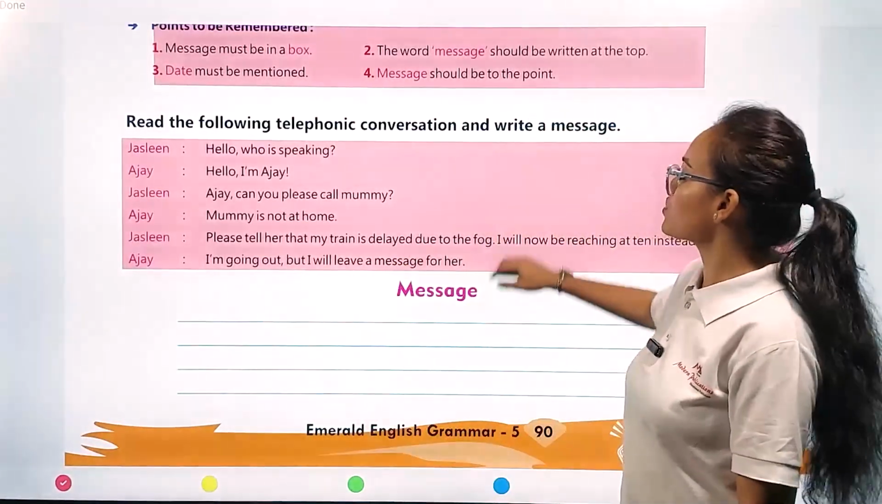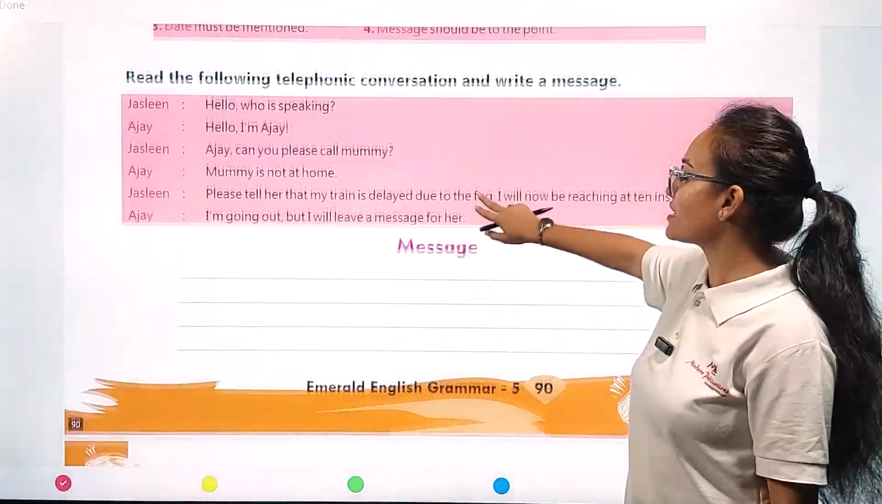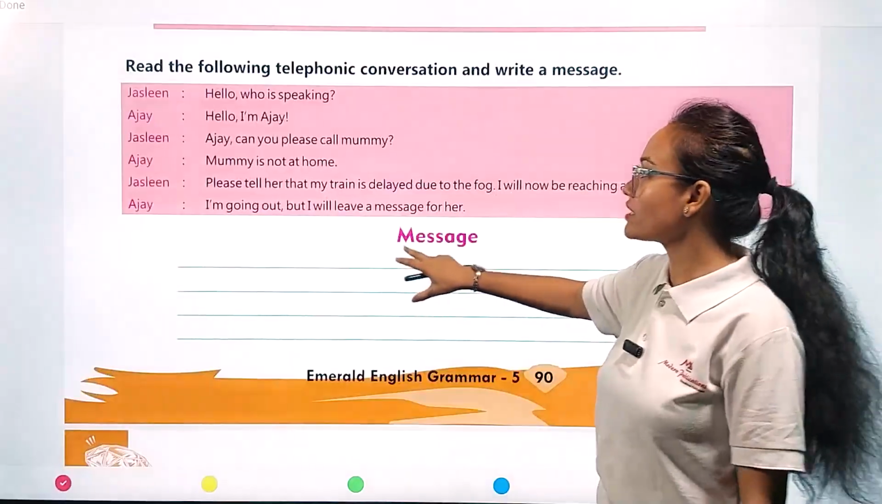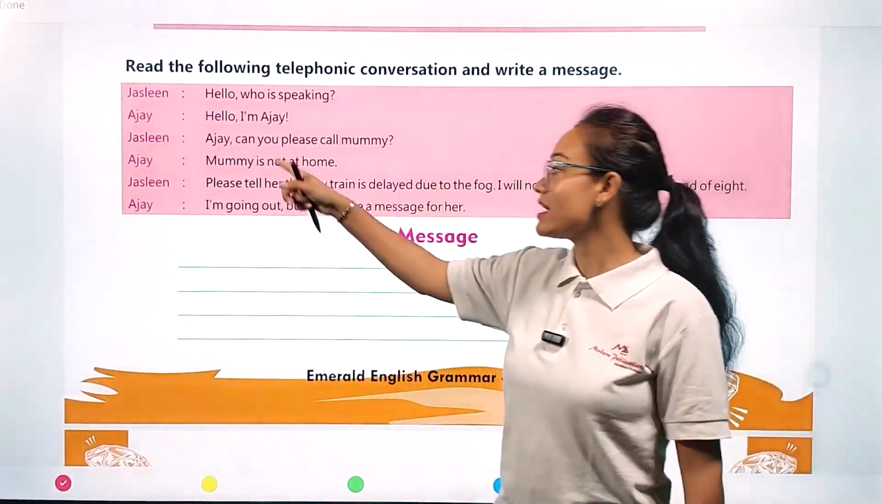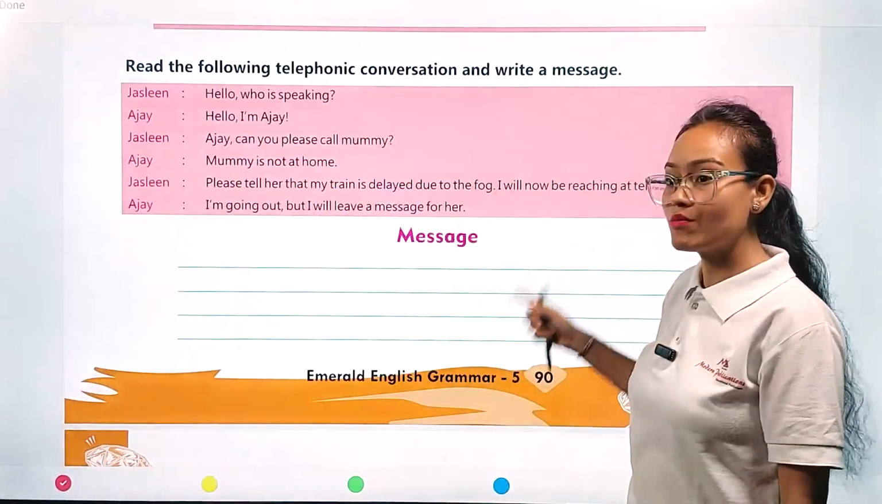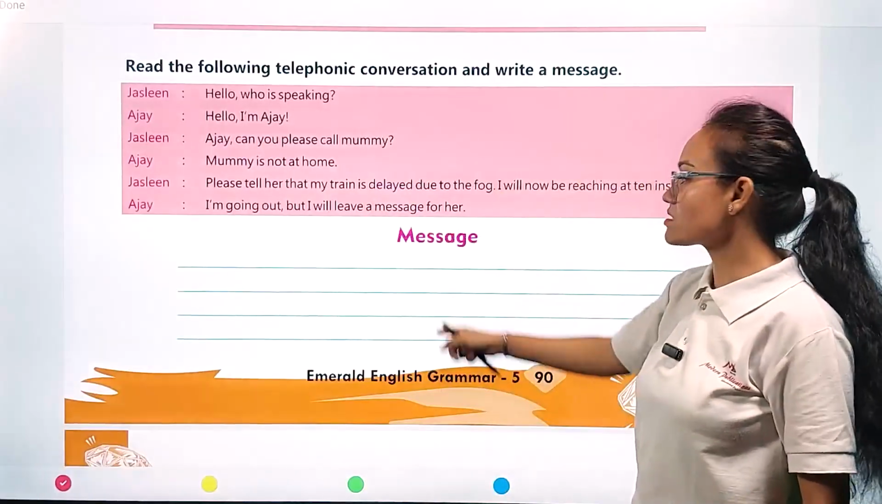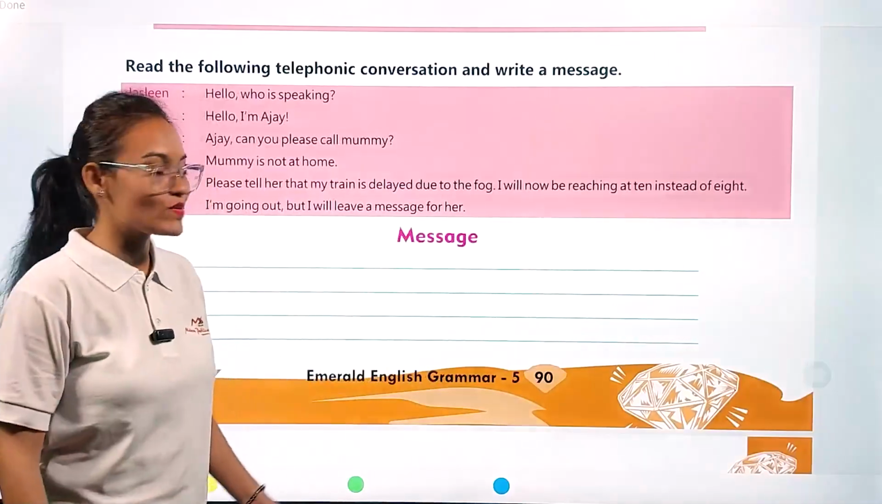Now my dear students, what you have to do is take inspiration from this conversation and write a short message on behalf of Jaslin. This message will be written by Ajay on behalf of Jaslin for their mother, in a box. And this is a box. So come with me and let's see how we are going to write this message.